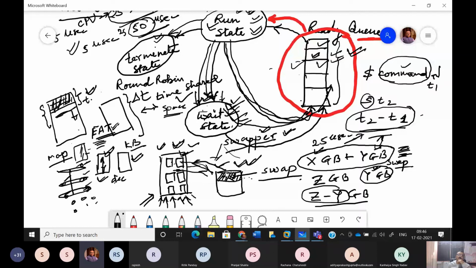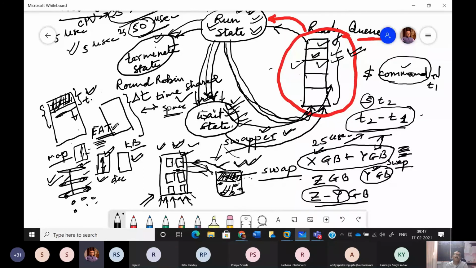So in what way is this swap area different from the hard disk? In the remaining area of the hard disk, we follow this concept where any file you store is not stored in a contiguous manner, rather it is stored in the form of small pieces occupying different spaces in the hard disk. And the operating system uses some mapping to link all these scattered pieces, so that if somebody opens that file, all these pieces can be collected and the user has a single logical view of that file.